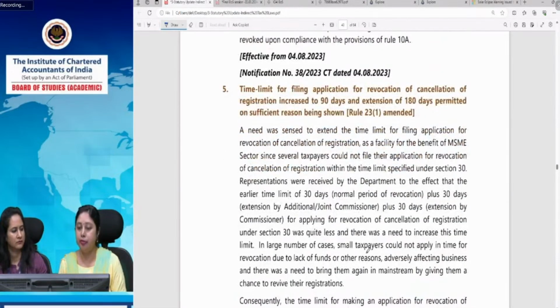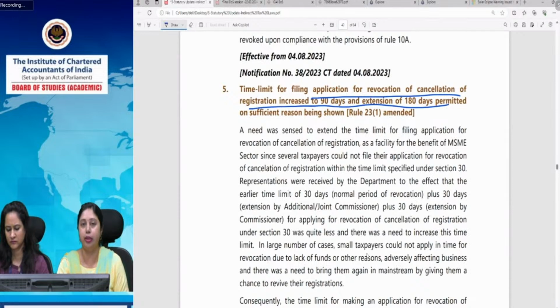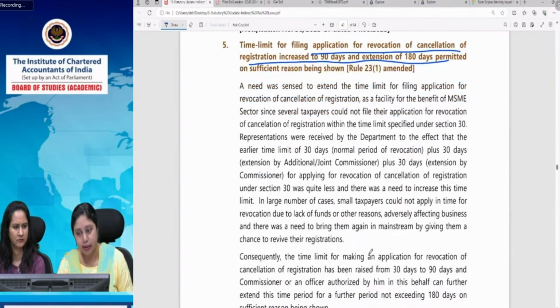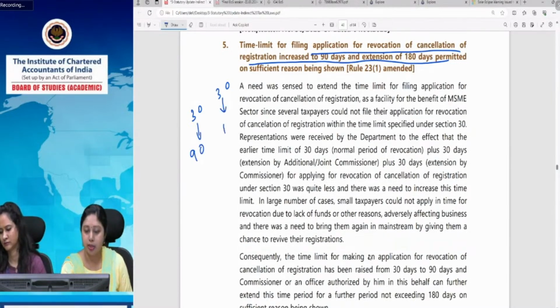Next is time limit for application for revocation of cancellation of registration increased to 90 days and extension to 180 days. Now, I will take it quickly. What is the present time limit? Present time limit for revocation of cancellation is 30 days. And the extension is 30 days. Extension is also 30 days at present. This time period has been increased to 90 days. And this time period has been increased to 180 days.